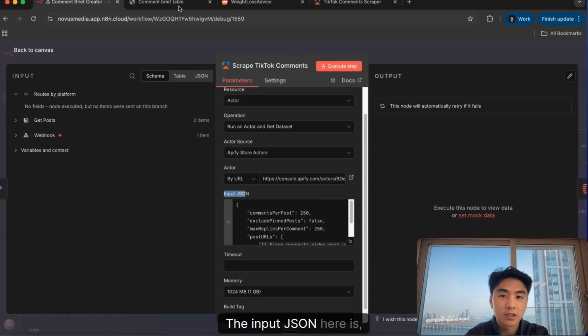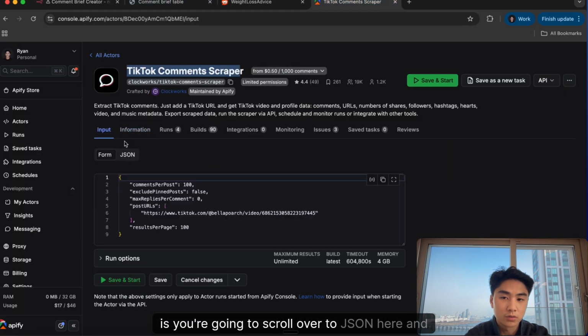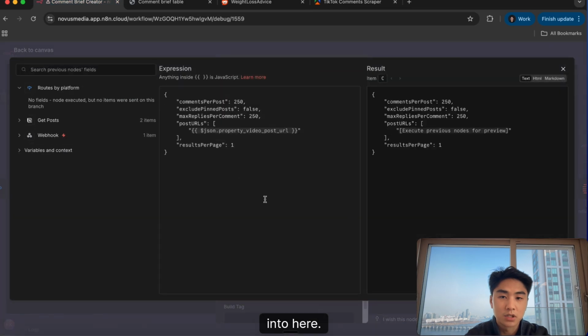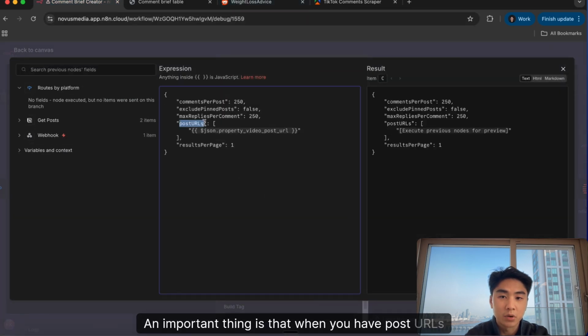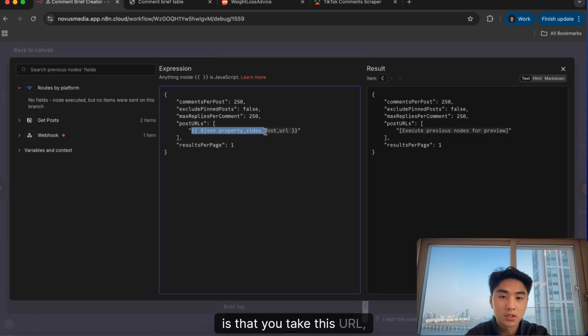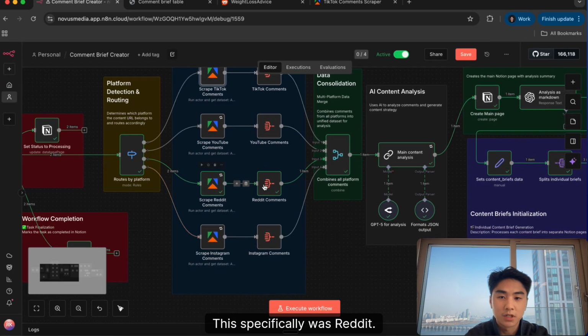The input JSON here is, you're going to scroll over to JSON here, and you're just going to copy paste that and put that into here. An important thing is that when you have post URLs, you take this URL, which is going to be from the router. This specifically was Reddit, so let's go here.